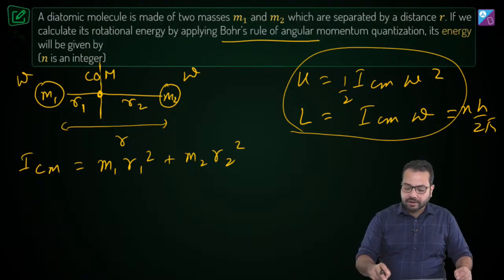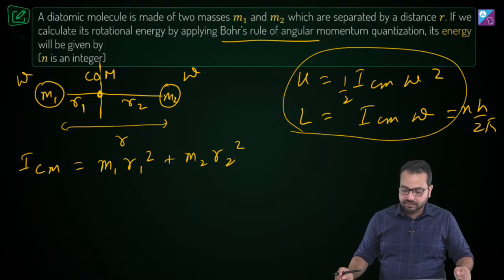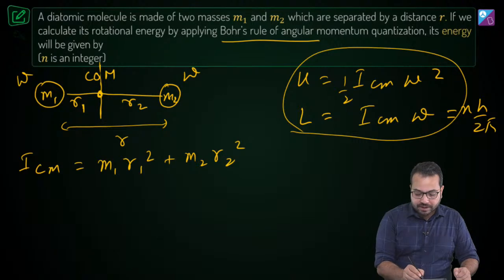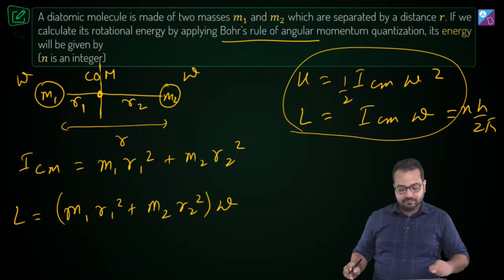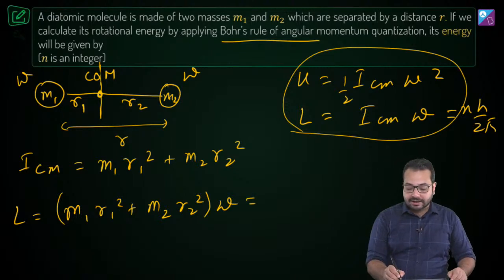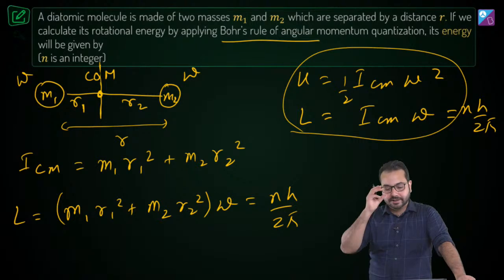So what I can do over here is that I can use this equation. So this becomes L is equal to ICM, which is m1 r1 square plus m2 r2 square, and what do we have? We have omega. This is going to be the angular momentum, and this has to be equal to nh upon 2 pi. Is that correct?